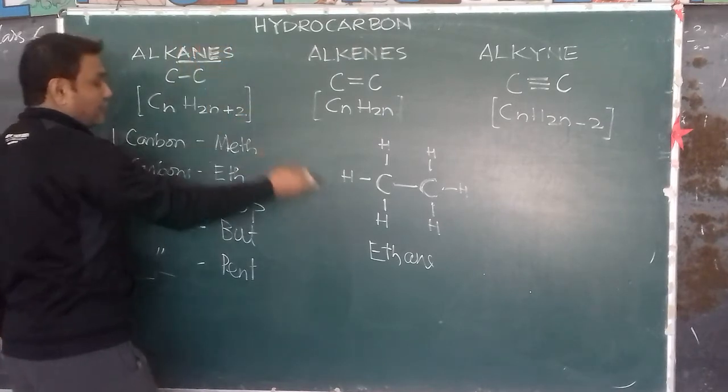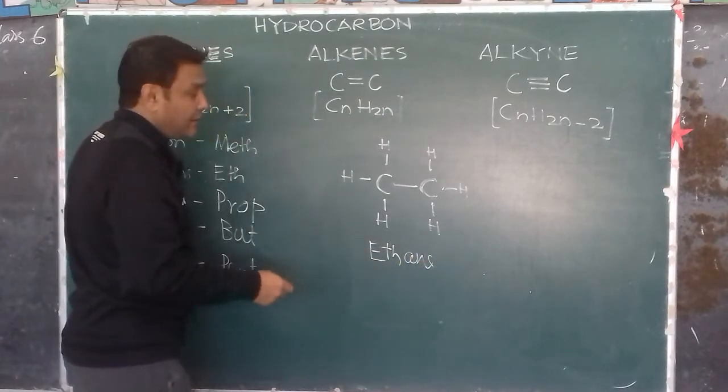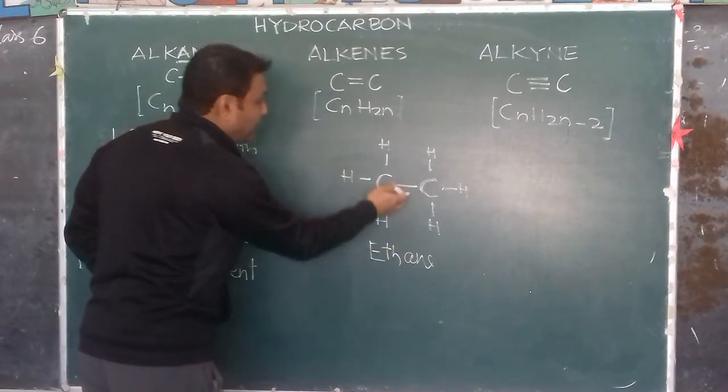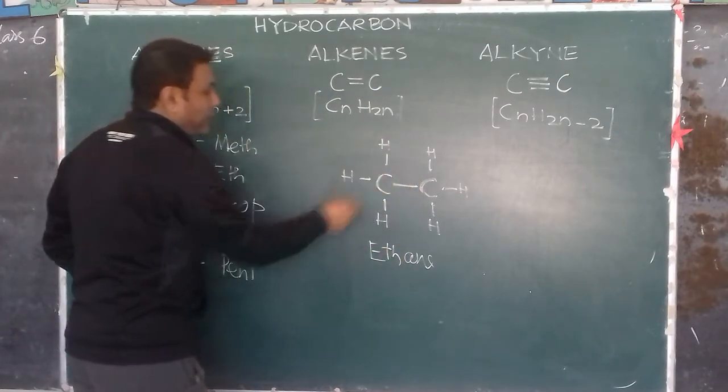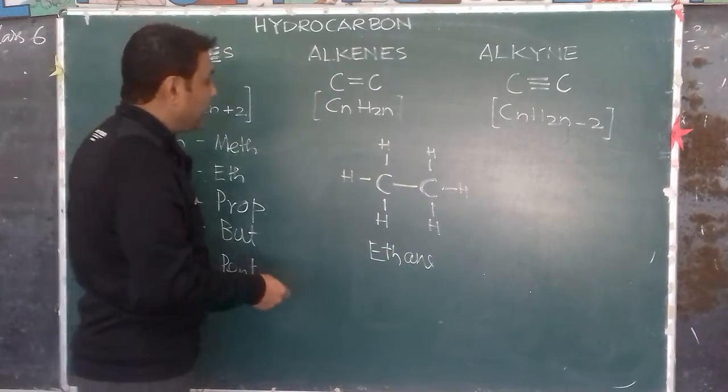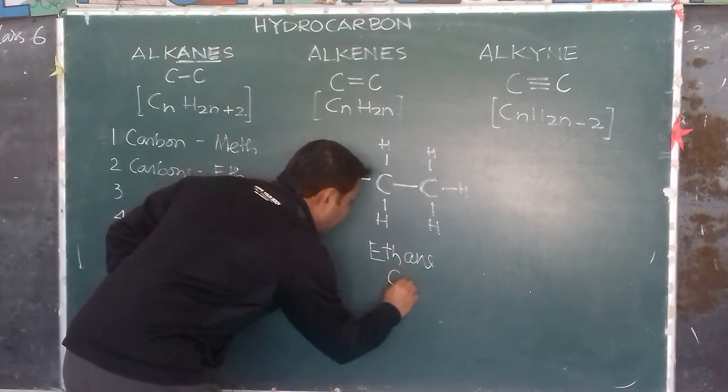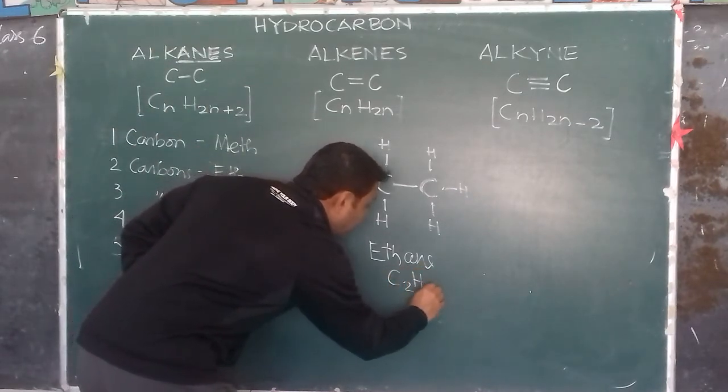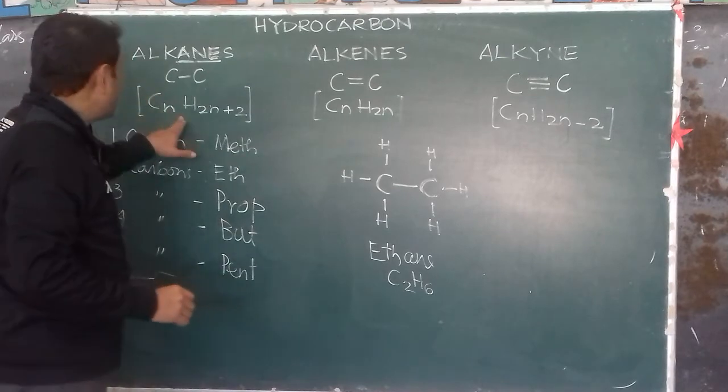A-N-E, alkane. So eth. Why? Because two carbon atoms. Ane. Why? Because there is a single bond between carbon atoms. So this is ethane, and the molecular formula is C2H6.